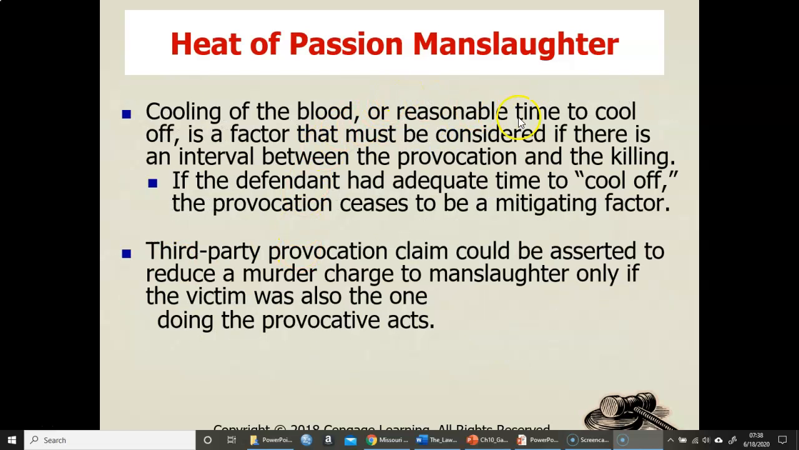So cooling of the blood, a reasonable time to cool off, is a factor that must be considered if there is an interval between the provocation and the killing. And it doesn't matter how short this is. This can be that person walking to the car to get a weapon.